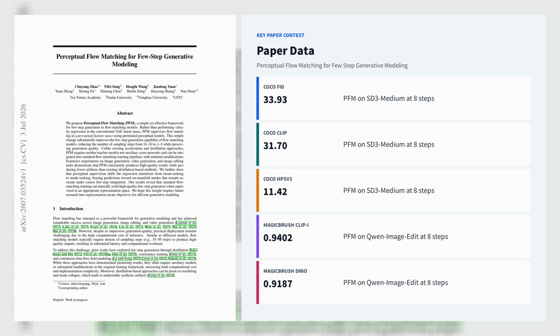Let's explore the second paper, Perceptual Flow Matching for Few-Step Generative Modeling. Perceptual Flow Matching, from JoyFuture Academy, Fudan University, Tsinghua University, and USTC, reframes few-step flow matching generation by moving supervision out of VAE latent space and into pre-trained perceptual feature spaces such as VGG, DINOv2, SigLIP, ConvNeXt, and InternVideo2. Instead of regressing velocity with Euclidean loss, the model decodes the predicted clean sample and optimizes a perceptual